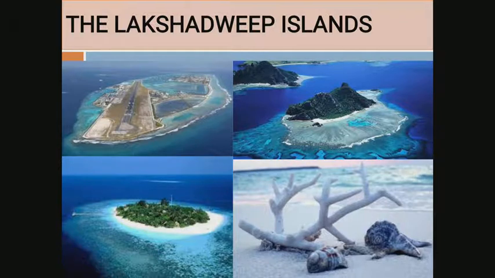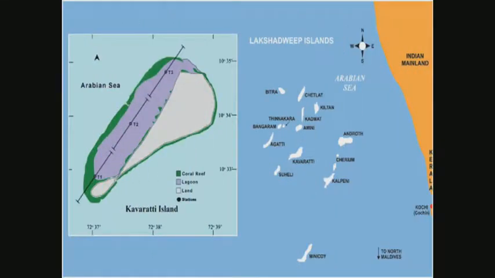They are very small in size. They have been formed by coral polyps. Here is the Lakshadweep island map, with small islands in the Arabian Sea.